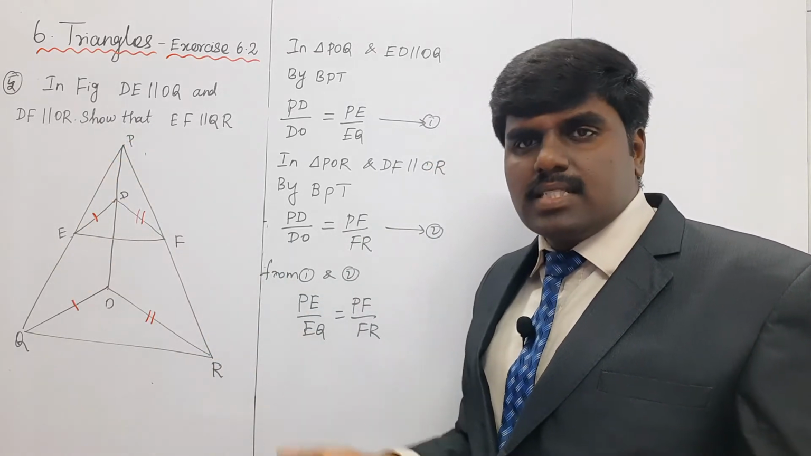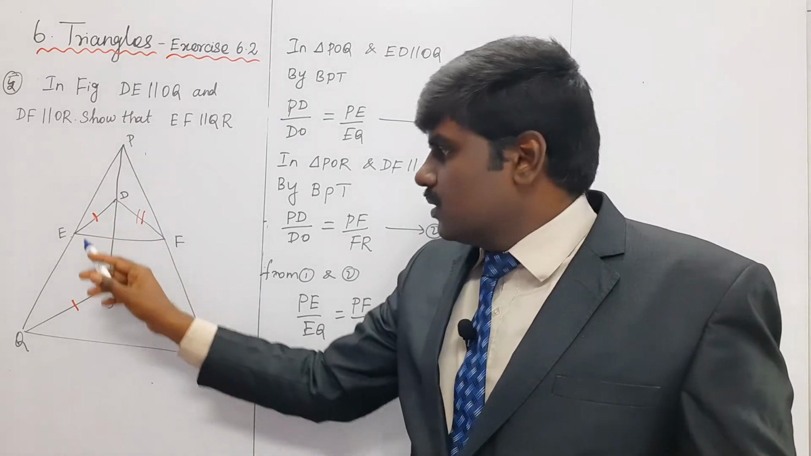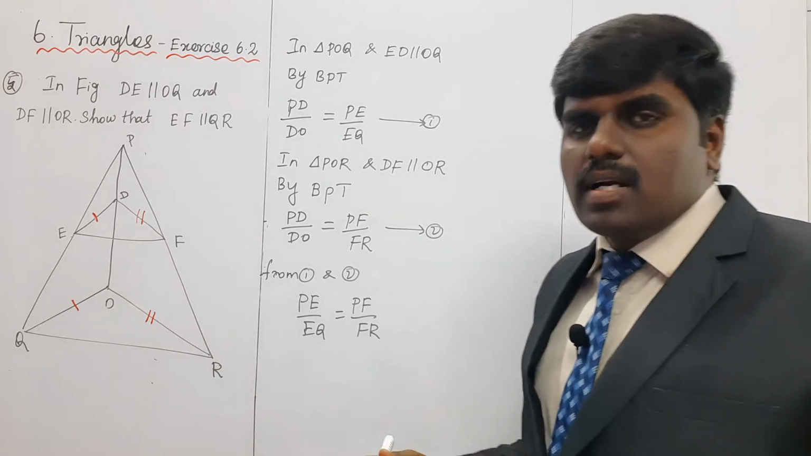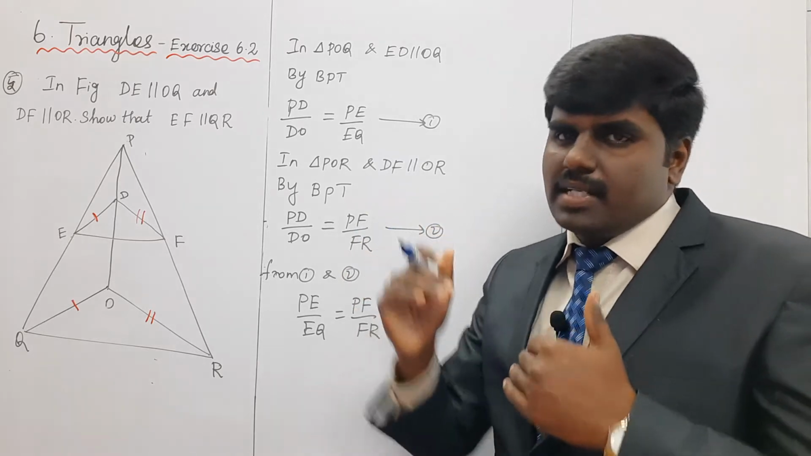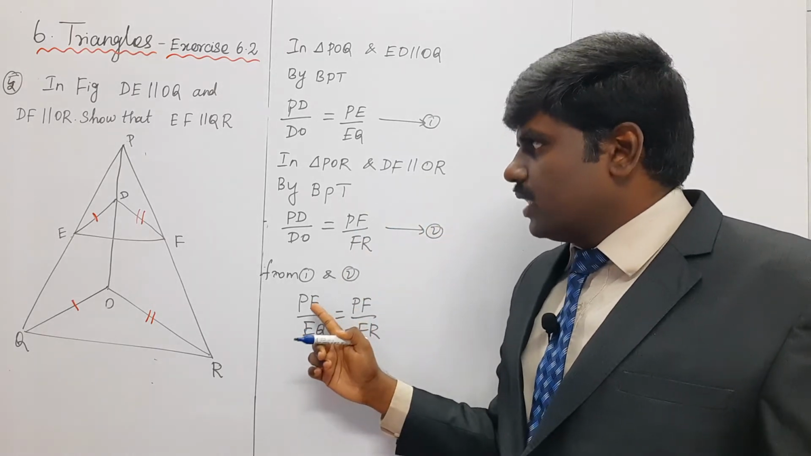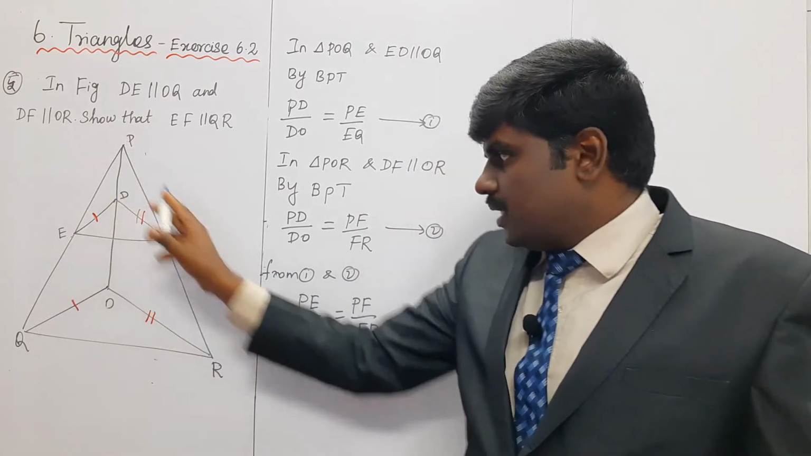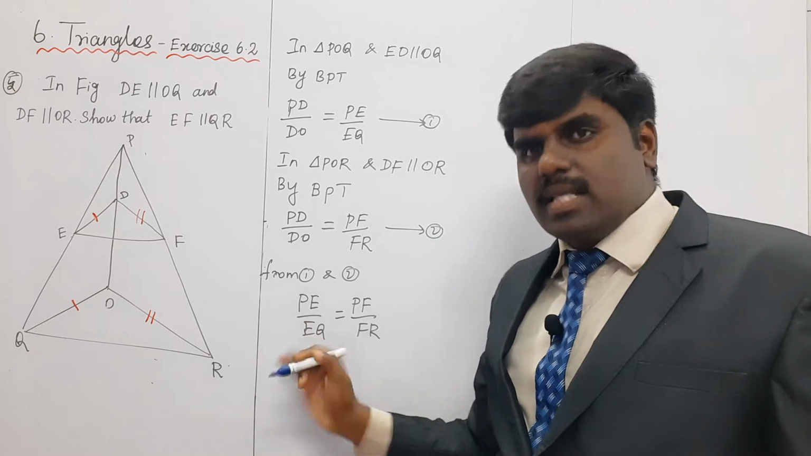The corresponding sides are in the same ratio, so by the converse of the BPT theorem, EF is parallel to QR. So the conclusion of the converse of the BPT theorem is that when the corresponding sides are in the same ratio, the two lines are parallel. So I have proved that BE by EQ equals BF by FR, the corresponding sides in the same ratio.